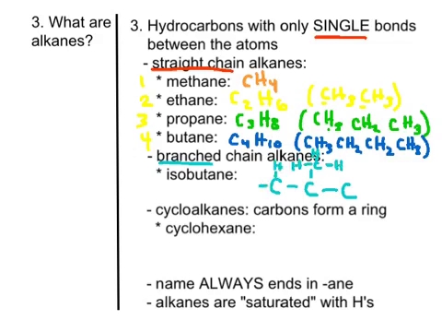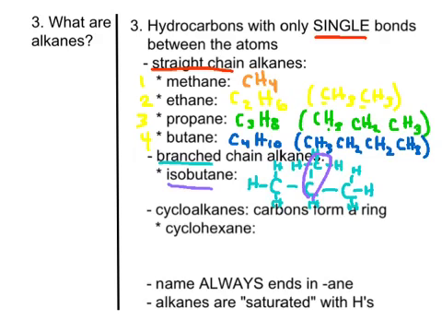Okay, so with all the H's. So regular butane is C4H10, and this is isobutane, still C4H10, except we've put one of these carbons on the middle carbon as a little branch here. Okay, so this is branching instead of in a straight chain. So that's what we call isobutane.